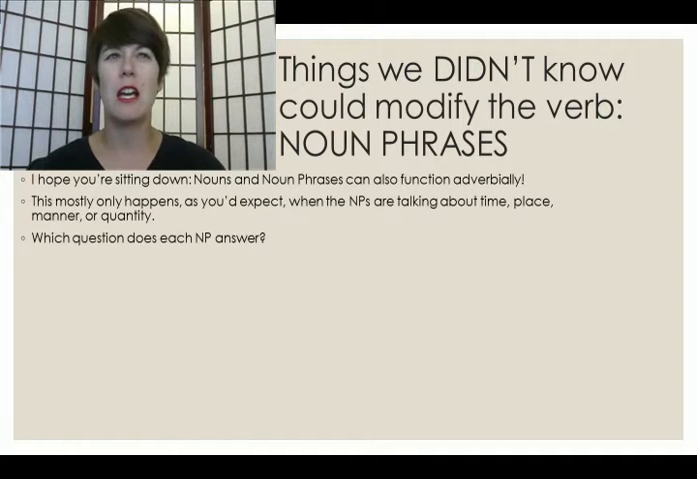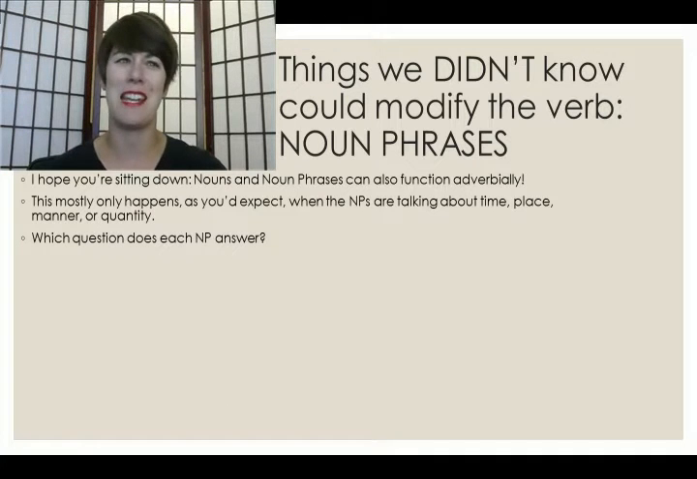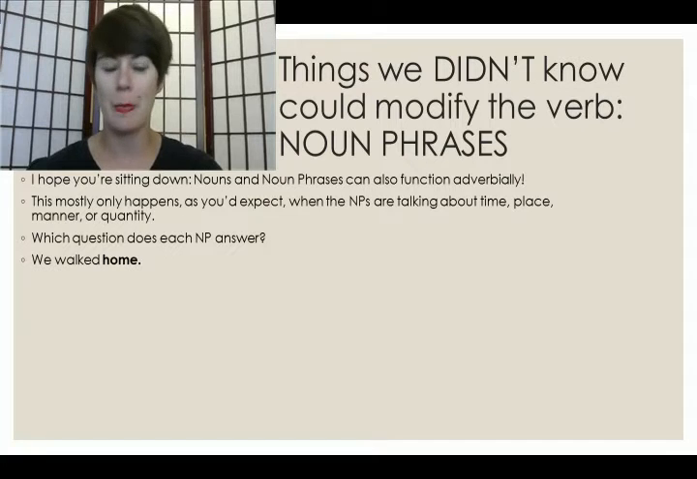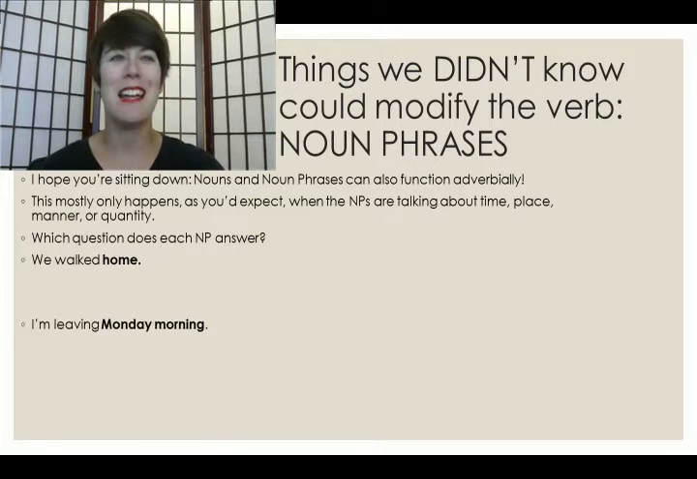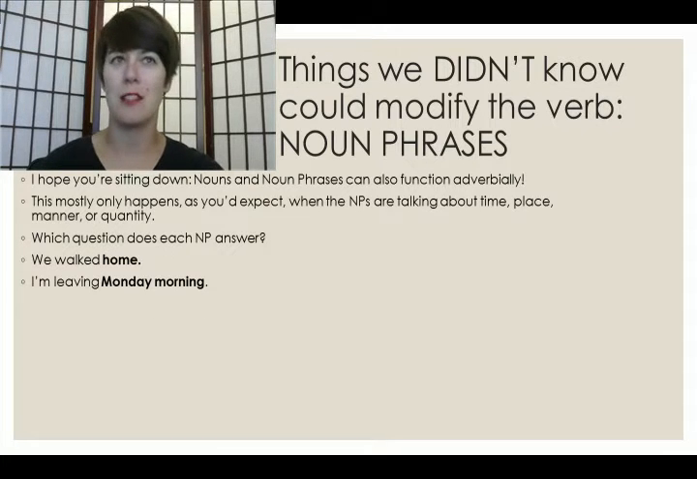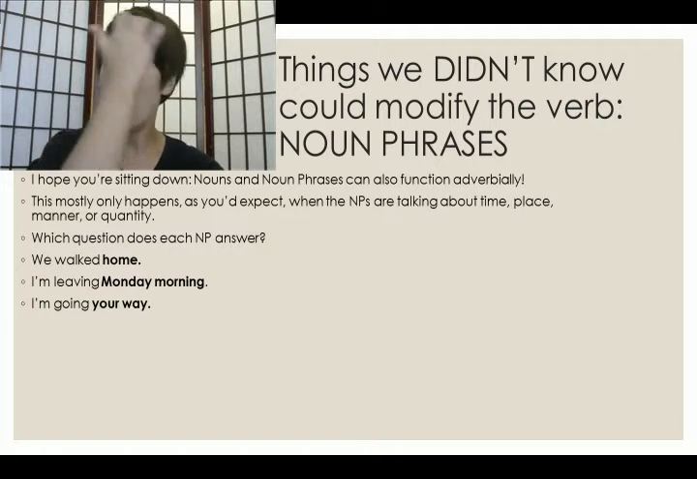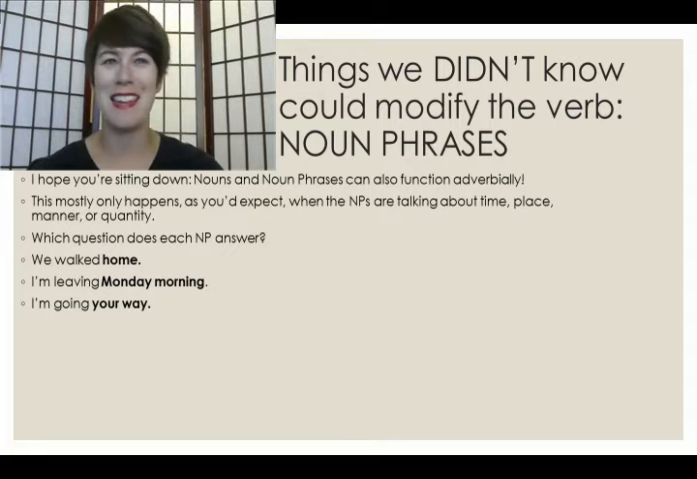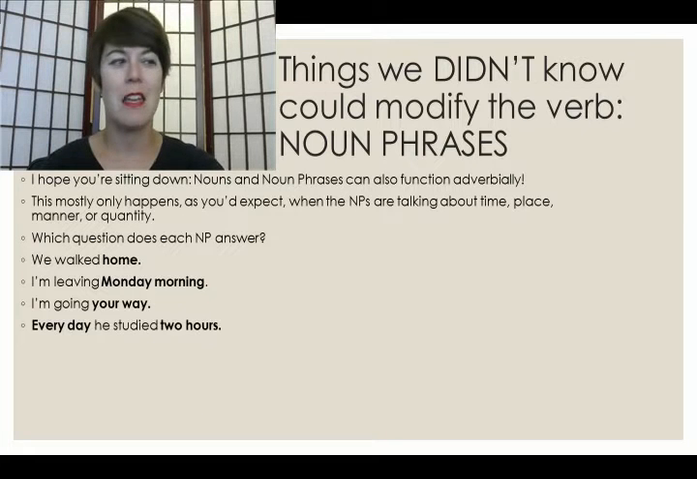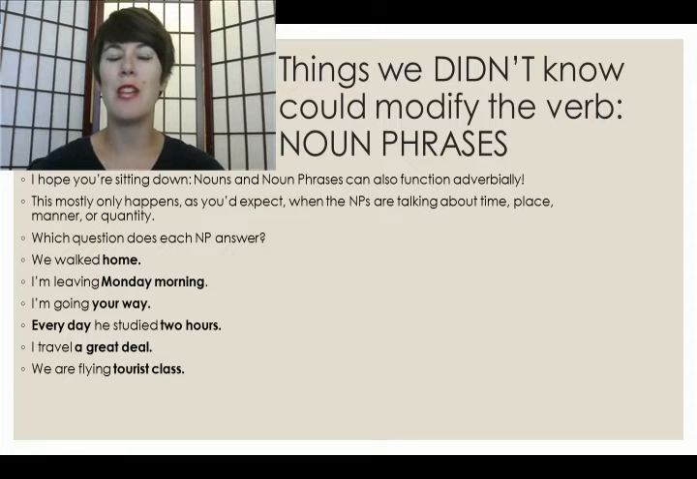So ask yourself, which question does each noun phrase answer here? We walked home. Where we walked. I'm leaving Monday morning. This is when we're leaving, excuse me. I'm going your way. Again, this is where. Every day he studied 2 hours. This is when, every day, and for how long? 2 hours. I travel a great deal. How often?